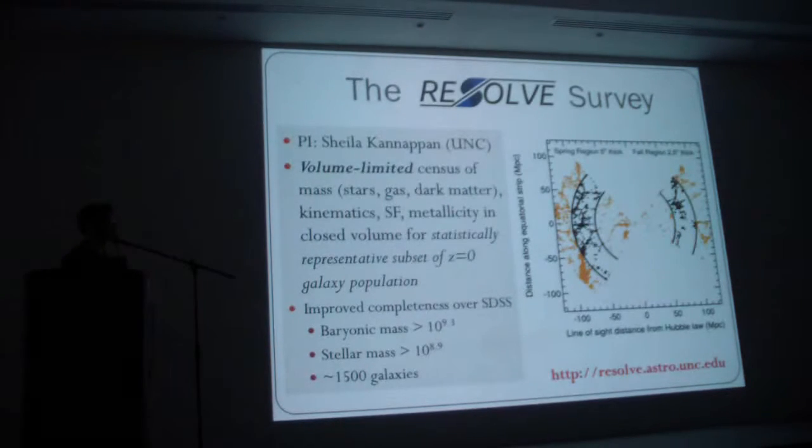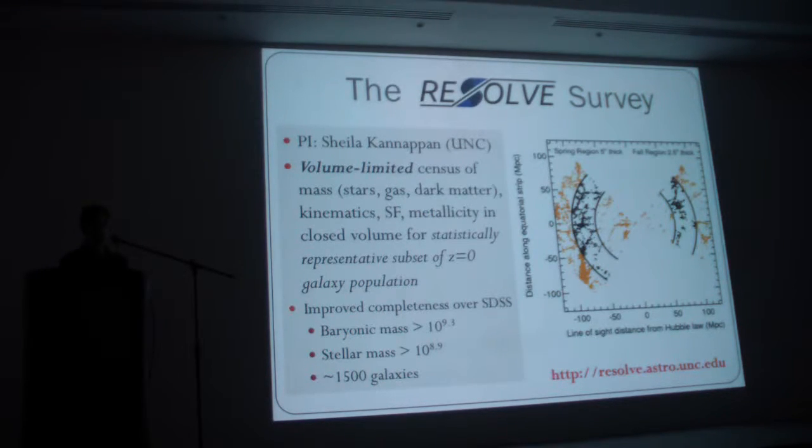To address this, I'm using the RESOLVE survey, which is a program I've been a part of for the last several years. This is PI'd by my former PhD advisor, Sheila Kannappan at UNC. This is a volume-limited census of galaxies in the local universe. The idea is to get a mass census, a velocity census, star formation analysis, so everything you want to know about these galaxies. And it's designed to be a statistically representative subset of the local galaxy population.